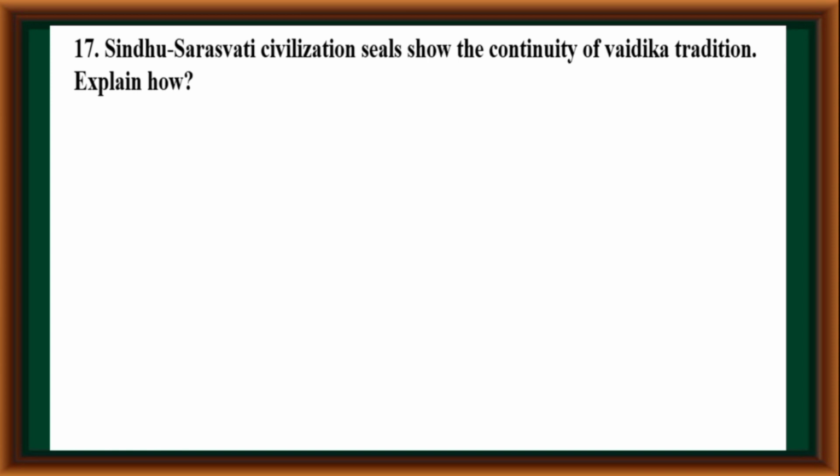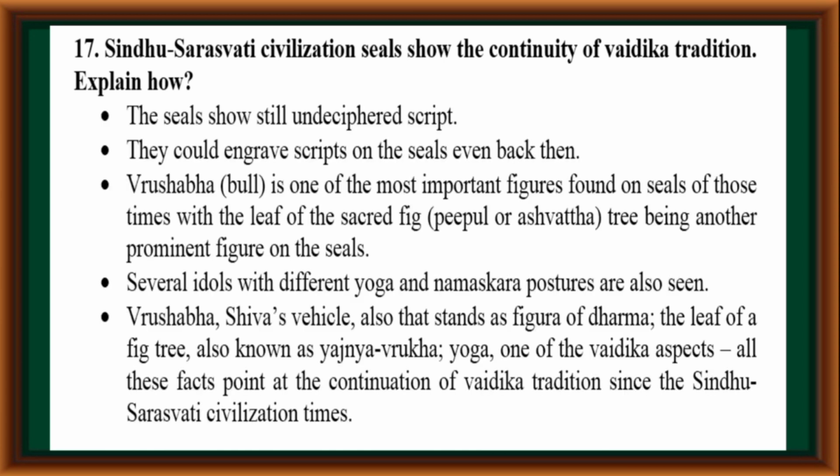Question number 17. Sindhu Saraswati civilization seals show the continuity of Vaidika tradition. Explain how. The seals show a still undeciphered script. They could engrave scripts on the seals even back then. Vrishabha is one of the most important figures found on seals of those times, with the leaf of the sacred fig tree being another prominent figure on the seals. Several idols with different yoga and namaskara postures are also seen.